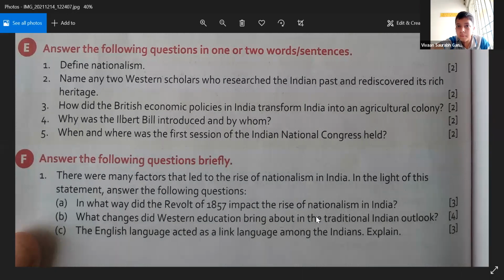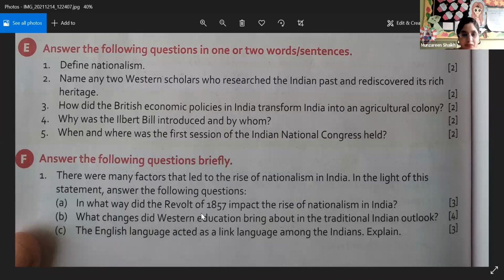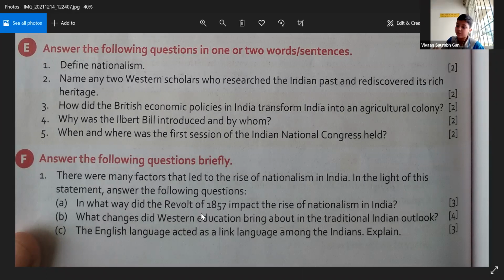Ma'am, the impact of the revolt of 1857 was felt by almost all sections of the Indian society. But it took several decades to comprehend the true nature of the Britishers, to establish the link between the British policies and India's growing poverty.